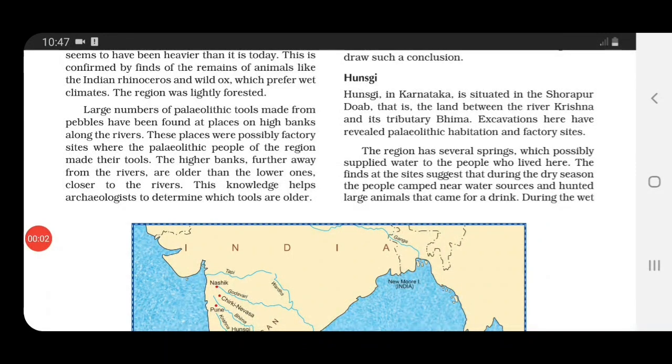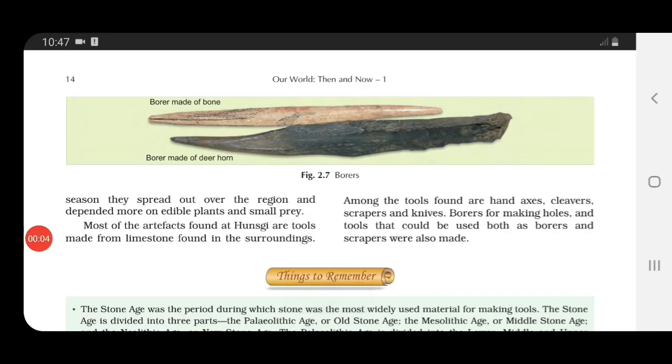During the wet season, they spread out over the region and depended more on edible plants and small prey. So in the dry season they used to camp near water sources, but what about the wet season? During the wet season they used to spread out over the region, and mostly they were dependent during that time on edible plants and small prey.